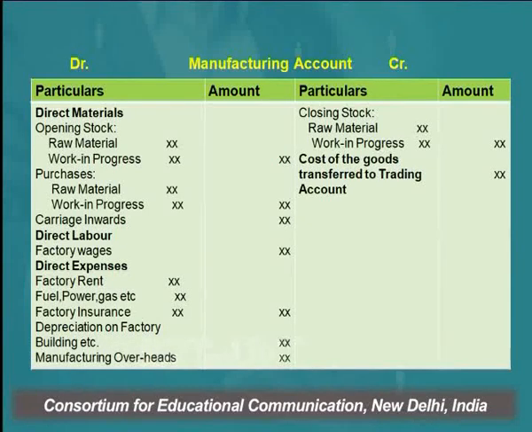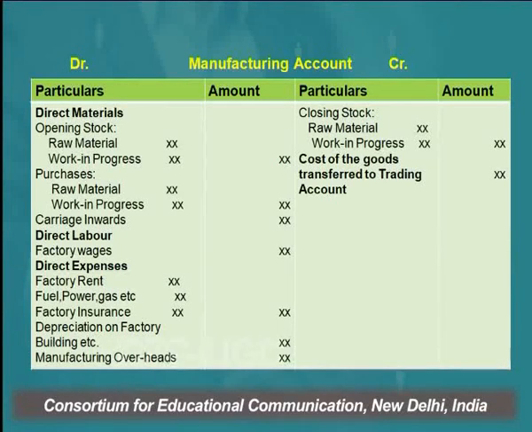As you see on the debit side, the first item is direct material, and this includes opening stock of raw material and work in progress. There are three types of stock: stock of raw material, stock of work in progress and stock of finished goods. But stock of raw material and stock of work in progress is shown in the manufacturing account, whereas stock of finished goods is shown in the trading account.